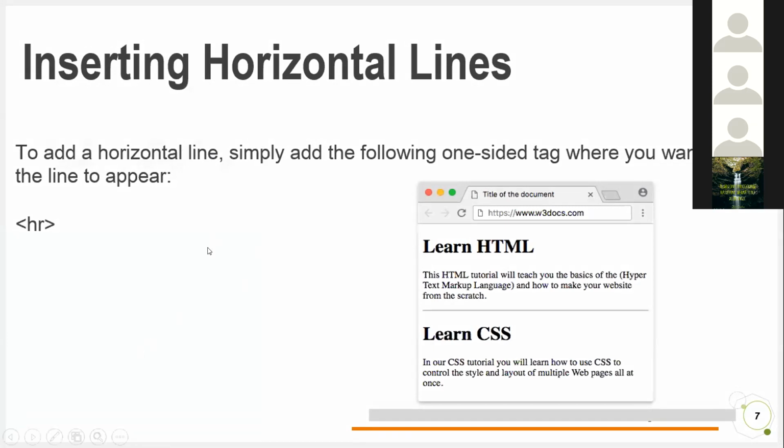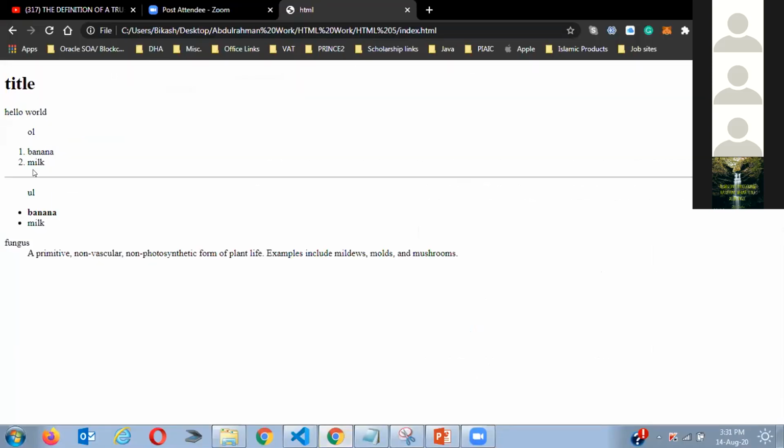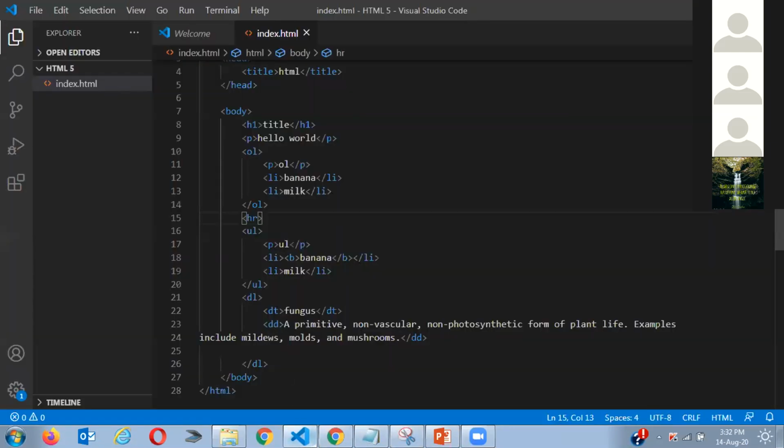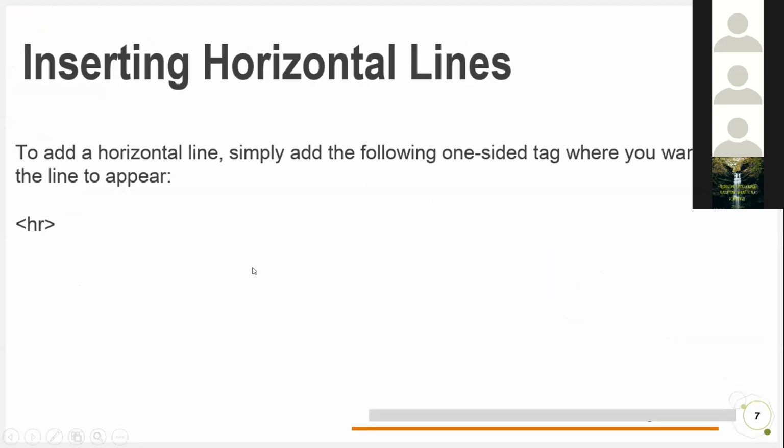Okay, so now we're going to touch a little part of styling. I don't like this line. I just look at it, it looks ugly. I want my website to look good. So that's where style comes in. I already told you in the first chapter that style is what you use to make your website look beautiful, and HTML is where you write all your things like text and all that stuff. So let us just use style now.